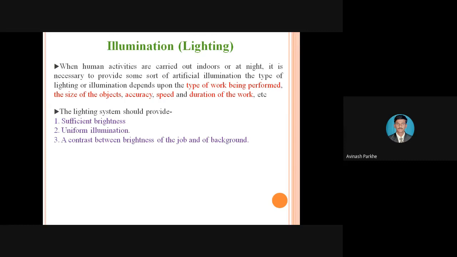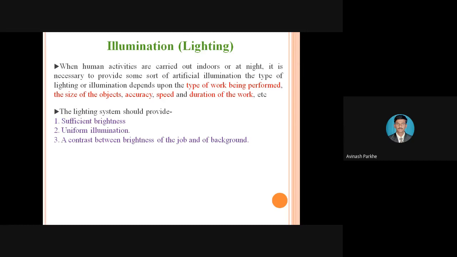If you take the example of a cricket stadium, in that stadium mercury lamps are available at the outside of the ground. If we look at the ground, we can see very easily. But if we look at that particular lamp, due to that high intensity, it will affect your eye. Similarly, if we are working in heavy duty applications, it is not required to provide high intensity light, because it will affect the human body.